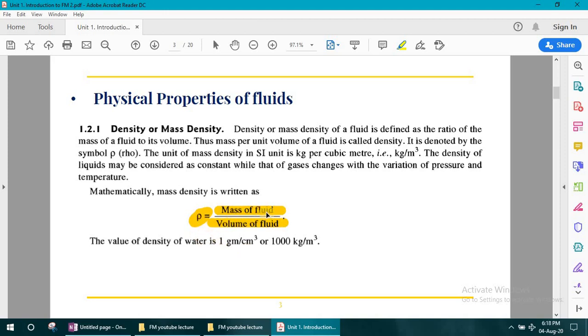So we know that mass of a fluid is represented in kg and volume of the fluid is represented in meter cube. So density has the unit of kg per meter cube. So mathematically, mass density is the ratio of mass of a fluid upon volume of a fluid. The value of density of water, we normally consider water as a fluid, is 1 gram per centimeter cube, but this is the CGS unit, and nowadays we are following the SI system, that is system of international units. So its value is 1000 kg per meter cube. So this is the density or mass density.